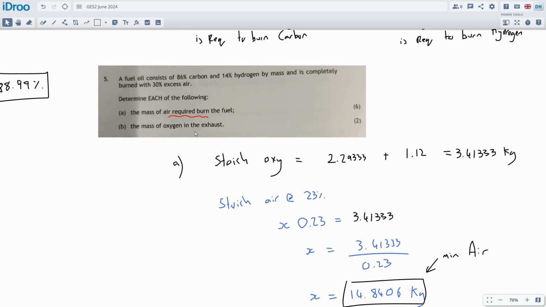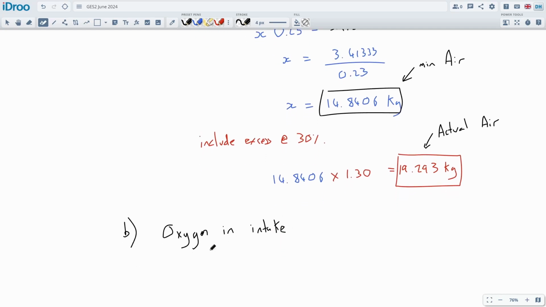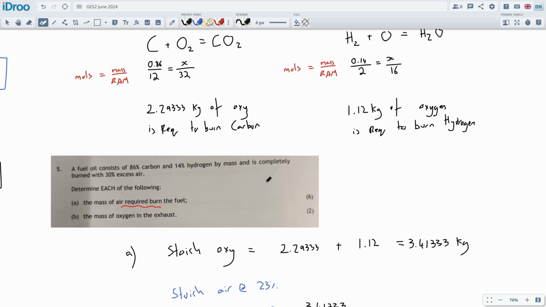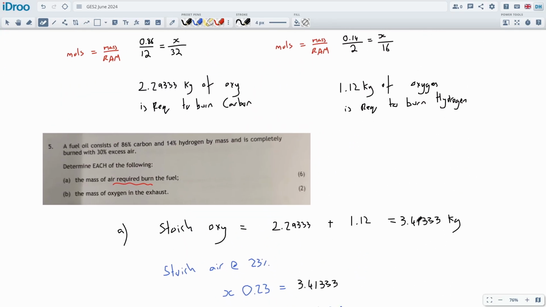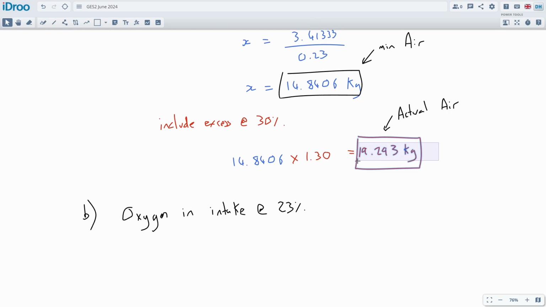Okay, the mass of oxygen in the exhaust. Well, now we've got this amount of air being supplied to the engine. 23% of this air going into the engine will be oxygen. So, oxygen in the intake. We've got to do a little bit of juggling here, because the oxygen in the intake will be this amount at 23%. And then we know we're going to be using the stoichiometric amount, 3.4 kilograms of oxygen. So we're going to minus that off. Let's see how much oxygen is actually in the intake.